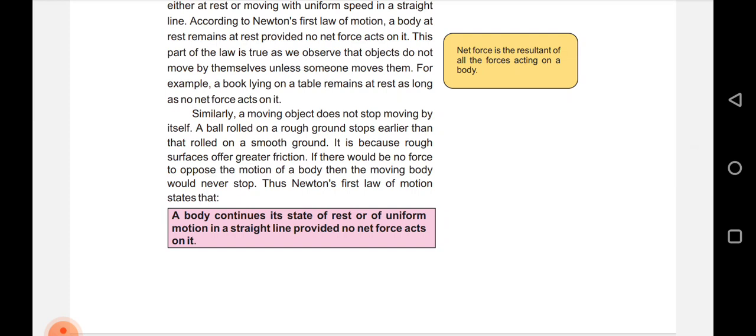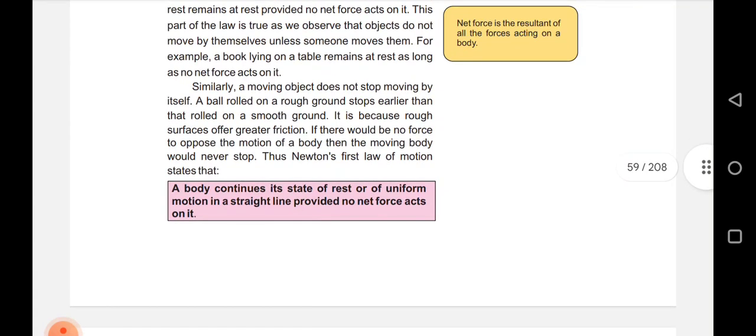A ball rolled on rough ground stops earlier than one rolled on smooth ground. It is because a rough surface offers greater friction. If there were no force to oppose the motion of the body, then the moving body would never stop.